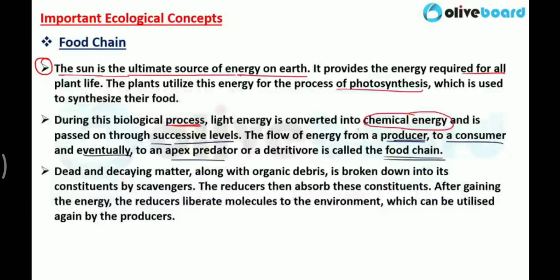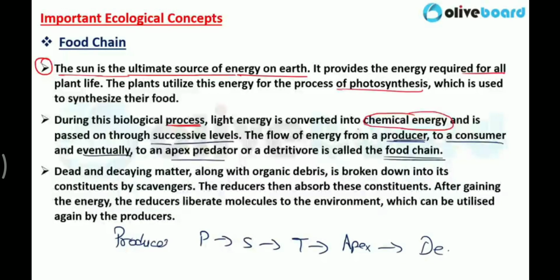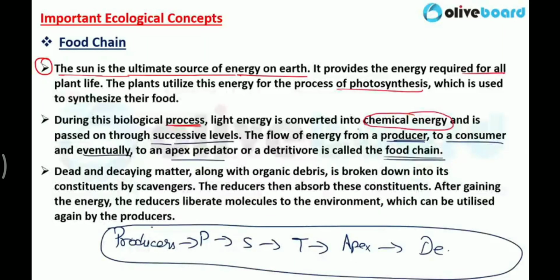From plants to primary consumers, then primary consumers to secondary consumers, then secondary consumers to tertiary, from tertiary to apex predators, and then decomposers and producers at the beginning. Okay, so it makes your complete food chain.